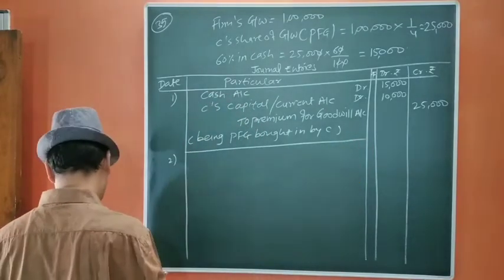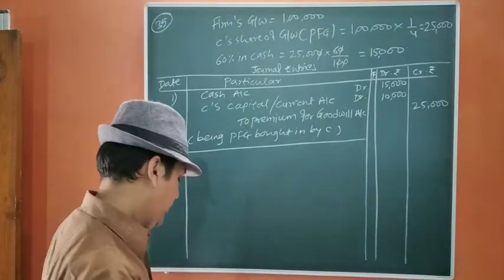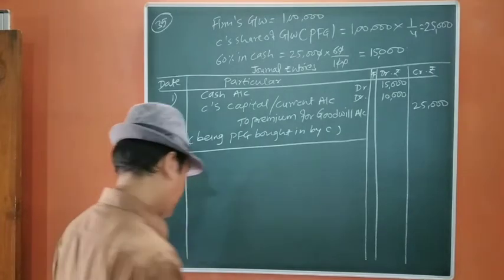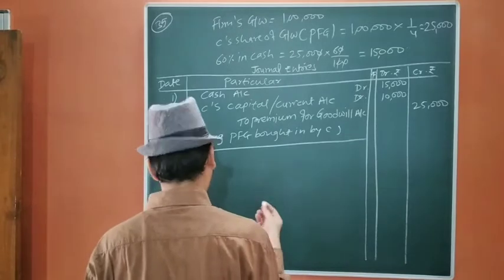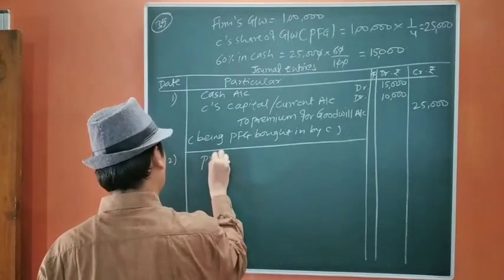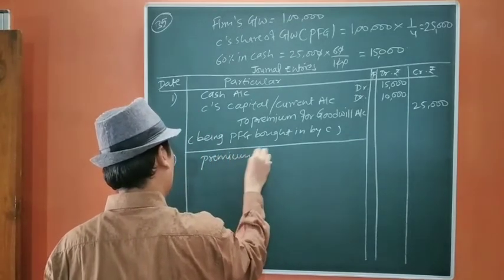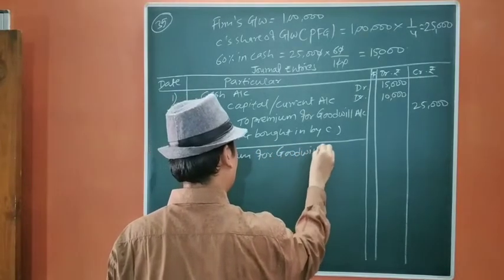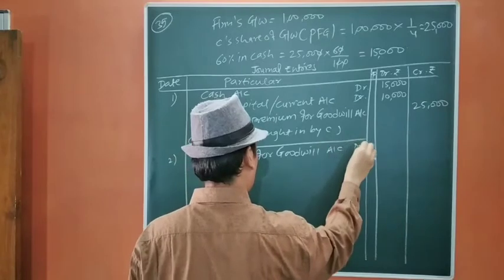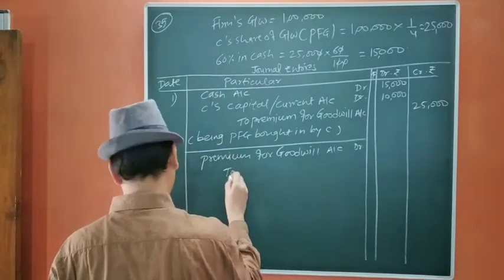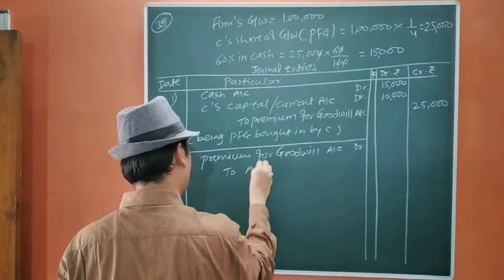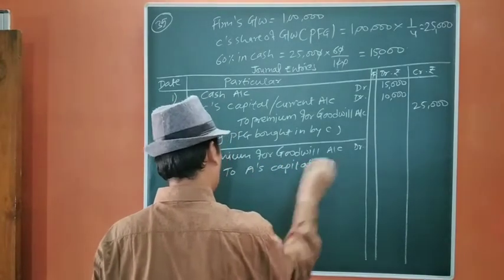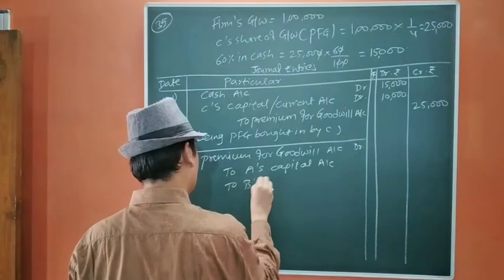Second, now we are going to distribute that premium for goodwill between the partners. So let us distribute. Premium for goodwill account debit to A's capital account, to B's capital account.